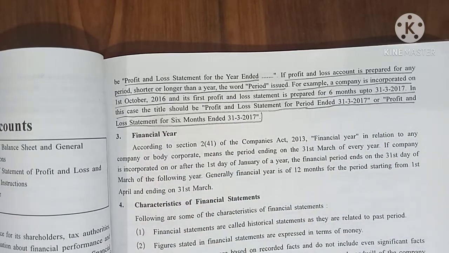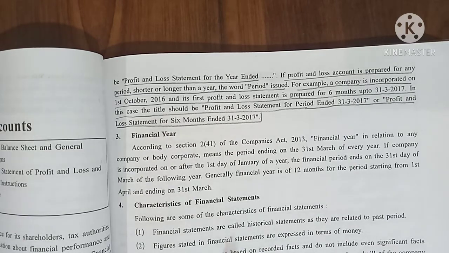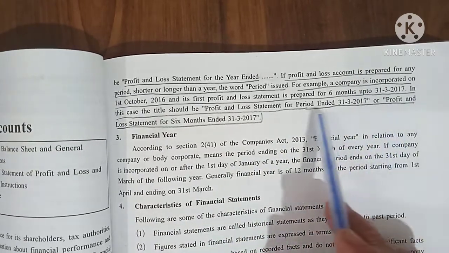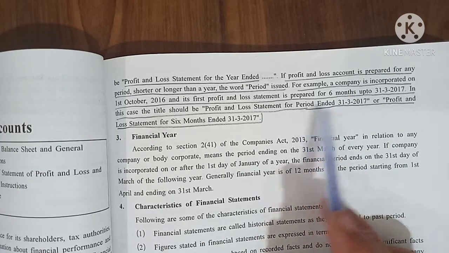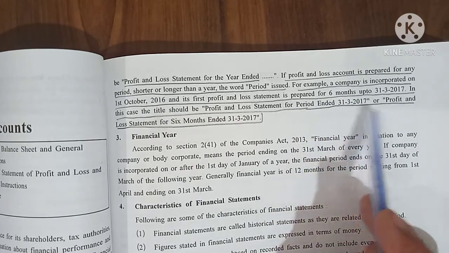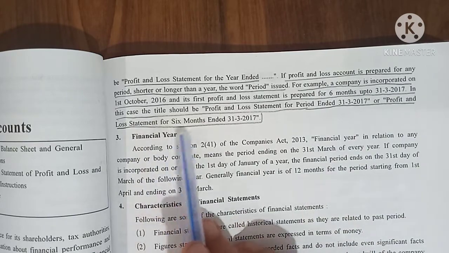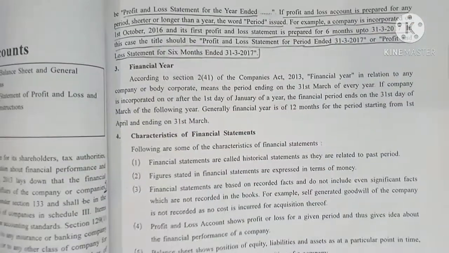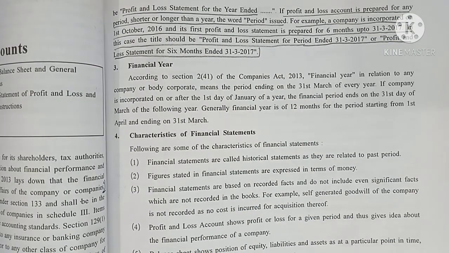If it is for 6 months, it should be mentioned from this period to this period: either 1st October to 31st March 2017, or the 6 months ended on 31st March 2017.